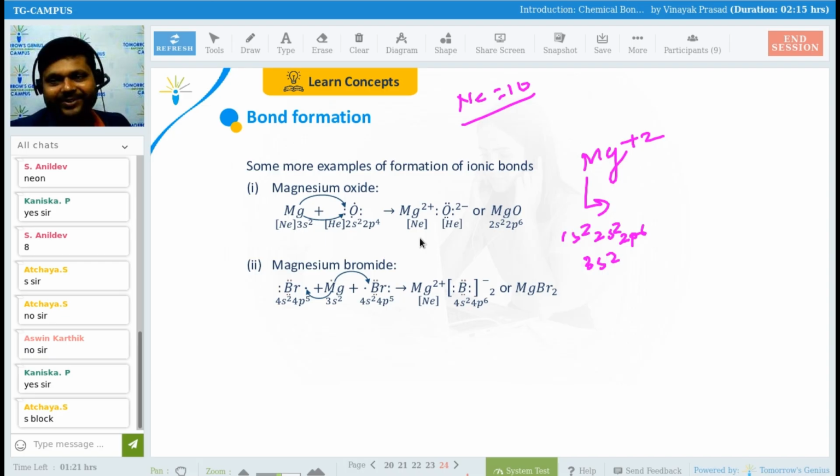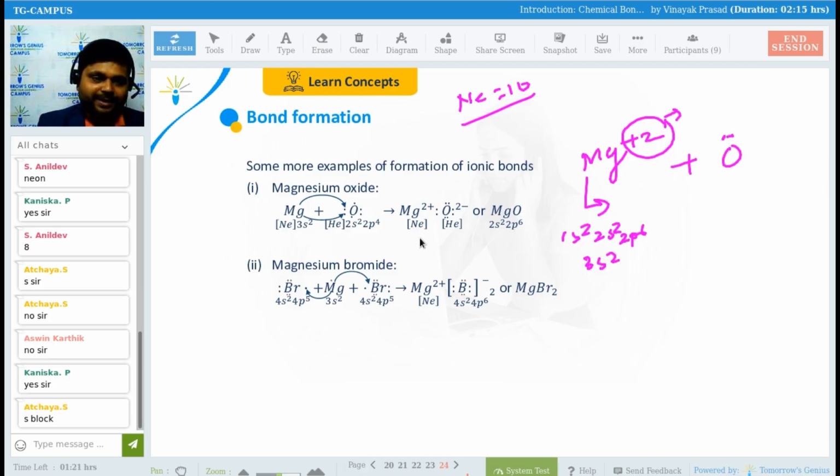Getting my point? Okay, now see here. Magnesium has outermost electrons, what? Two. So it will have to lose two electrons to attain the noble gas configuration. It will give them to whom? To oxygen, right? Oxygen is ready to accept two electrons here.